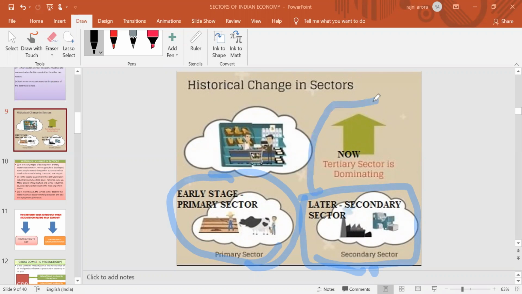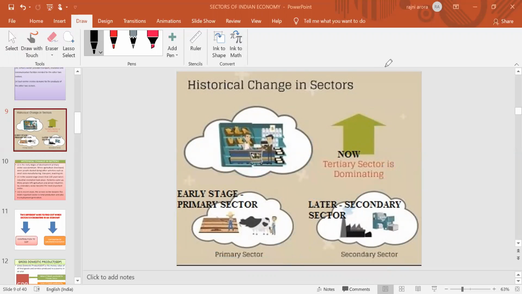And in today's time period, so many kinds of services are coming into existence that the tertiary sector is playing the greatest role in the overall promotion of GDP and economic growth. The details of these terms follow.